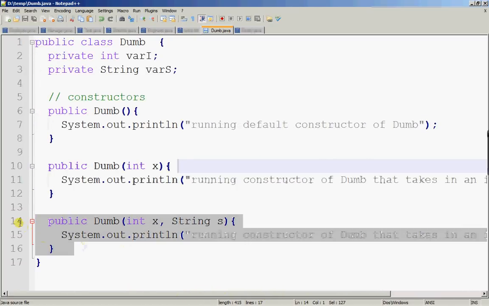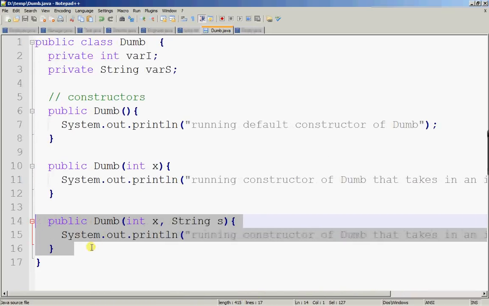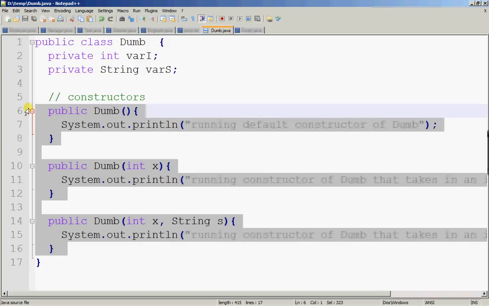This third constructor, alright, takes in an int followed by a string, and it prints out running constructor of dump that takes in an int and string. So these 3 are overloaded methods, or to be more specific, overloaded constructors. Methods of the same name, they have to be the same name as the class anyway, because it's a constructor. Methods of the same name, and they take in different input parameters, overloaded constructors.